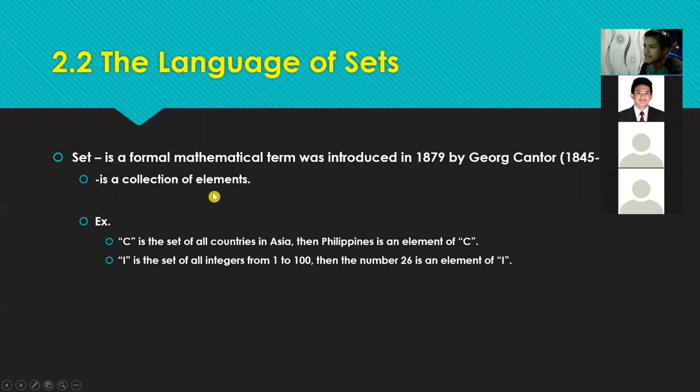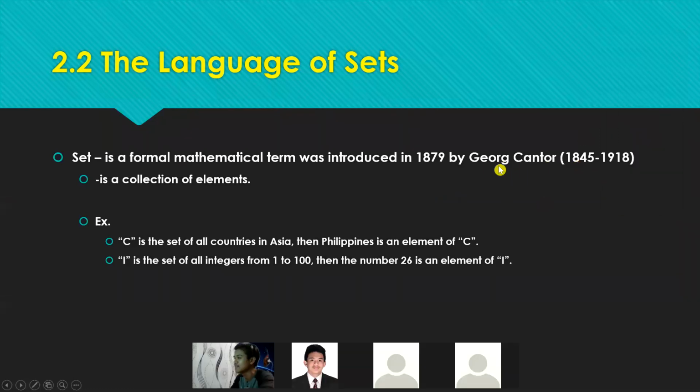So language of sets. So first, ano nga ba ang set? So set is a formal mathematical term introduced in 1829 by George Cantor. Okay? Teka lang, minimize ko to. George Cantor. So, pinanganak siya noong 1845 and then died in the year 1918.